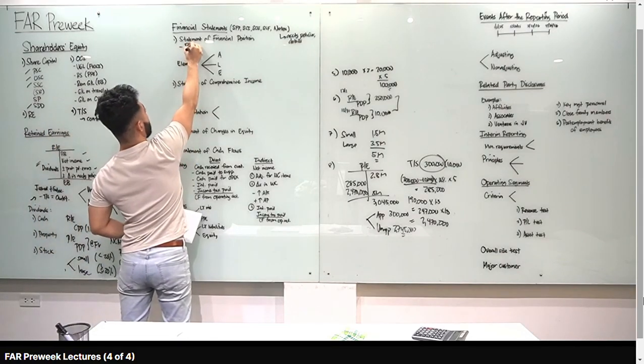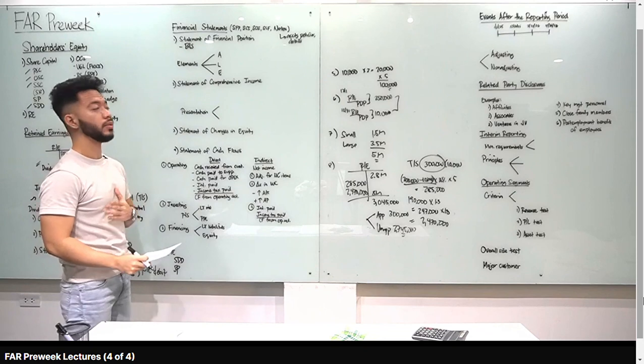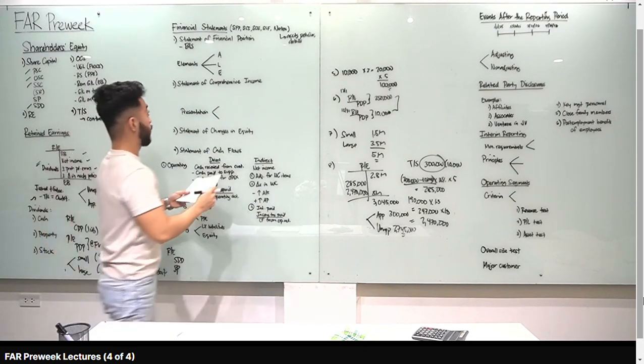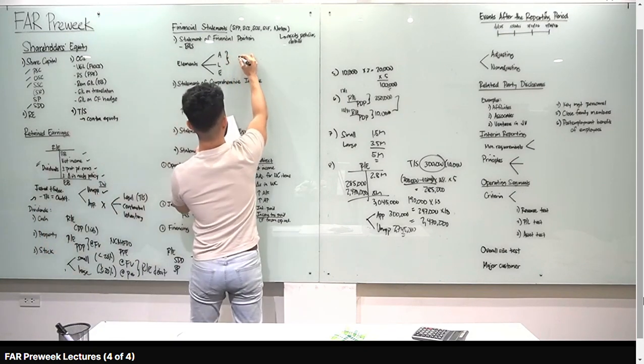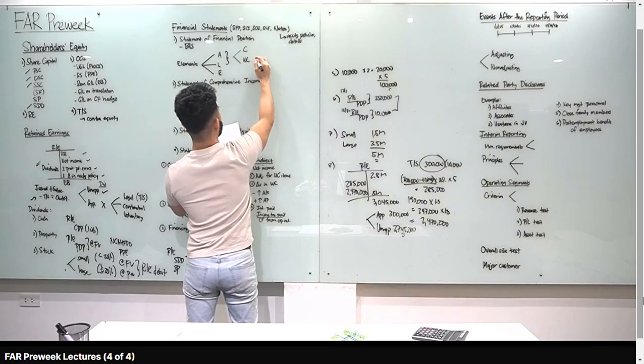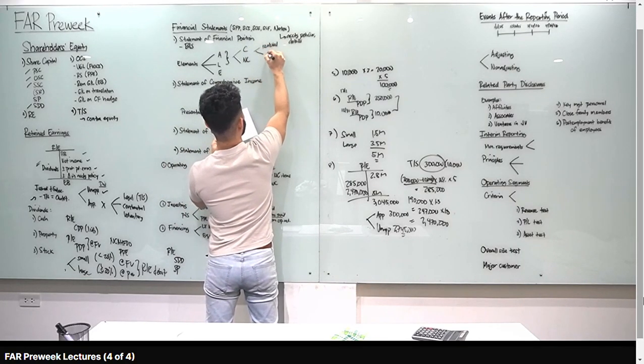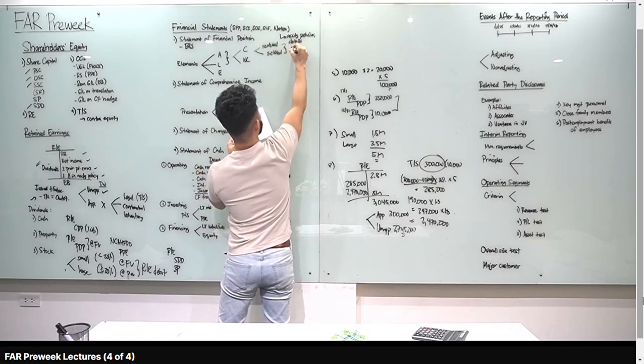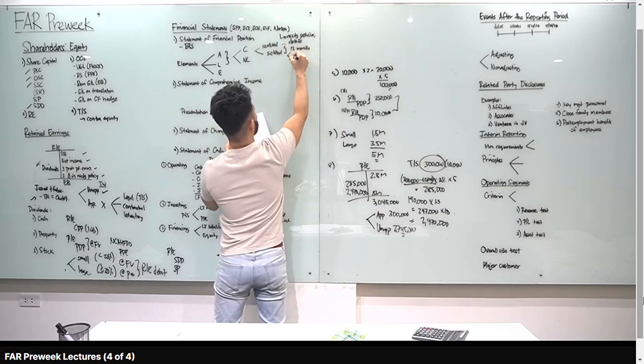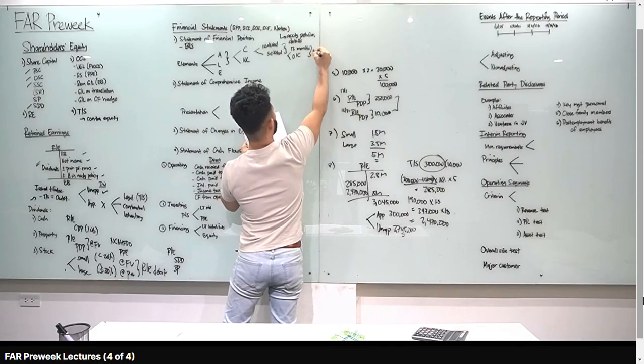Alam natin, class, ito yung basis of our basic accounting equation, assets equal to liabilities plus equity. Okay? So, tingnan natin. For assets and liabilities, ika-classify mo yan kung current or non-current. Kailan siya magiging current and non-current? Current siya if it's expected to be realized kapag asset or settled kapag liability within 12 months or operating cycle, whichever is longer. Alam natin, yun yung rule natin dito.